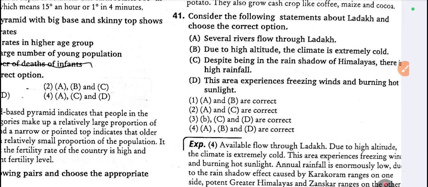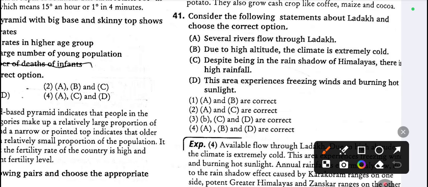41. Consider the following statements about Ladakh and choose the correct option. A: Several rivers flow through Ladakh. So we can see the answer. Option 4 is correct, so A, B, D. Several rivers flow through Ladakh is correct. B: Due to high altitude, the climate is extremely cold. This is also correct. And D: This area experiences freezing wind and burning hot sunlight. So these three options are correct.